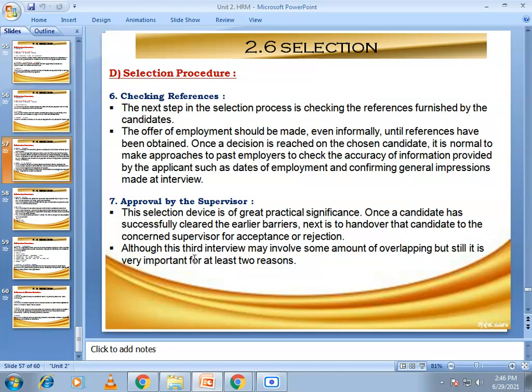Once a decision is reached on the chosen candidate, it is normal to make approaches to past employers to check the accuracy of information provided by the applicants, such as dates of employment, and confirming general impressions made at interview.